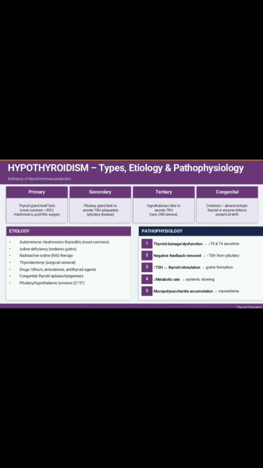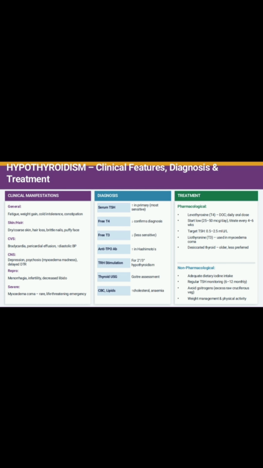Pathophysiology: the thyroid gland needs iodine for production of thyroid hormone T3 and T4. Production of thyroid hormone also depends upon TSH, iodine and protein intake. Deficiency of iodine causes goiter, which leads to enlargement of the thyroid gland. If there is enlargement of the thyroid gland, or the thyroid gland is not acting normally, then there is a low production of T3 and T4 thyroid hormone in the body, in the bloodstream.